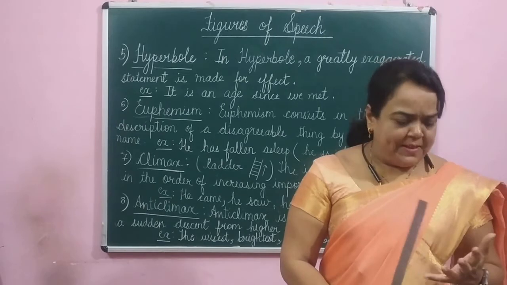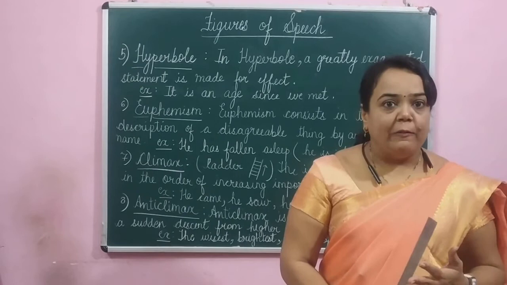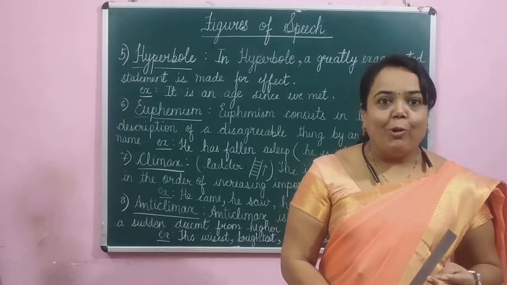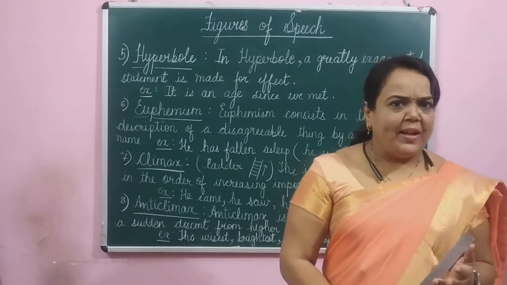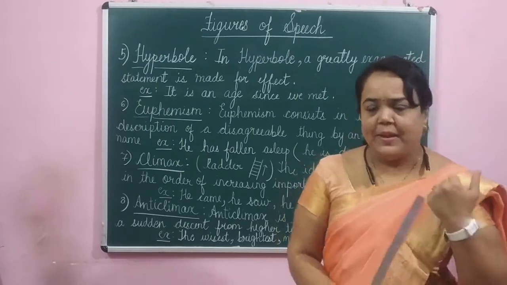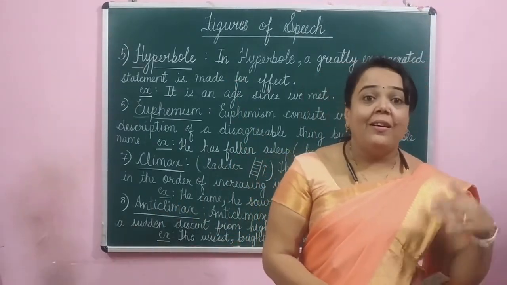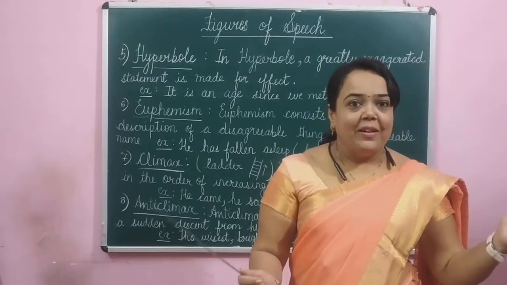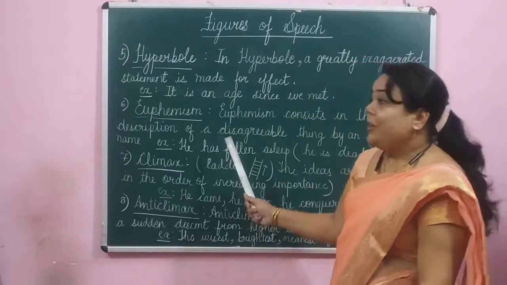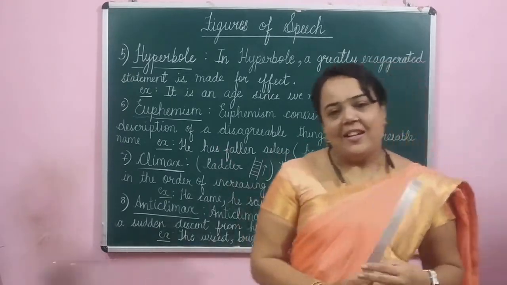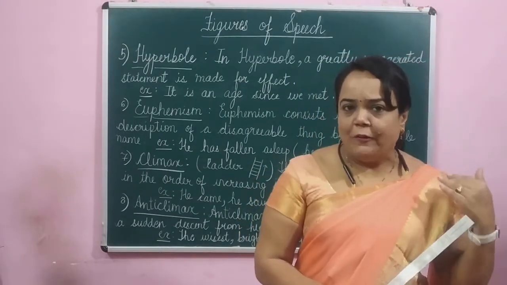For example, simile: he fought like a lion. Metaphor: he was a lion in the battlefield. Personification: oh death, how cruel you are. Apostrophe: death, where is thy sting, or where are your hands? Now, hyperbole, I gave you the example, "10,000 I saw in a glance," or, he has grown as thin as a toothpick, or she cried oceans of tears. Euphemism: he has fallen asleep forever, means he is dead. Okay, is euphemism clear to you?